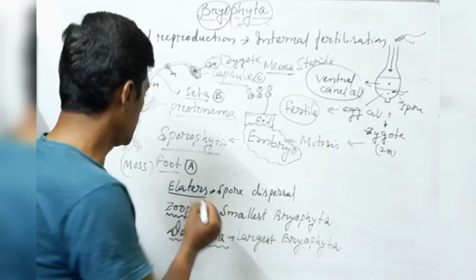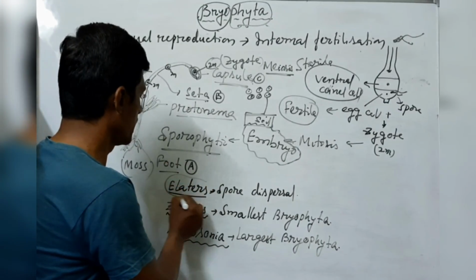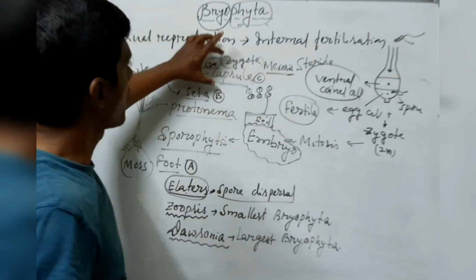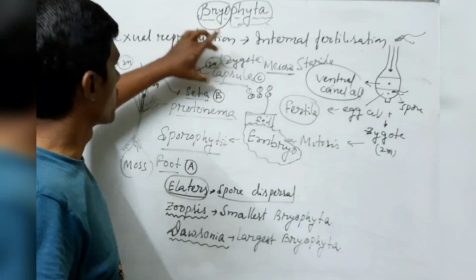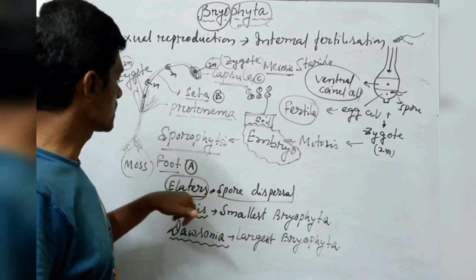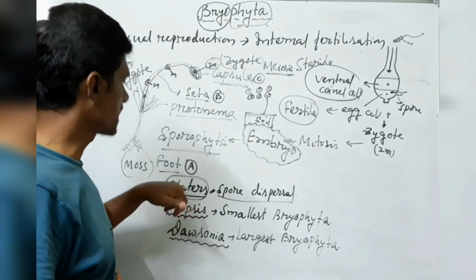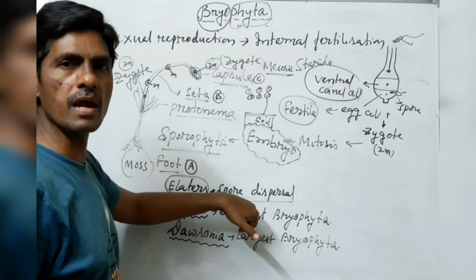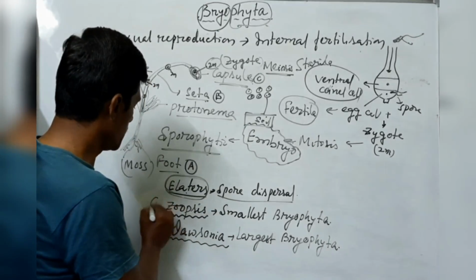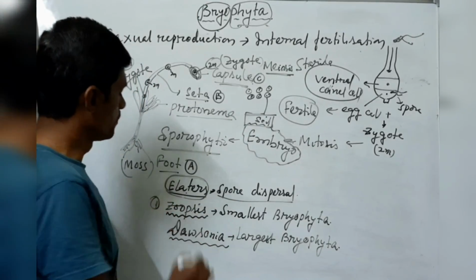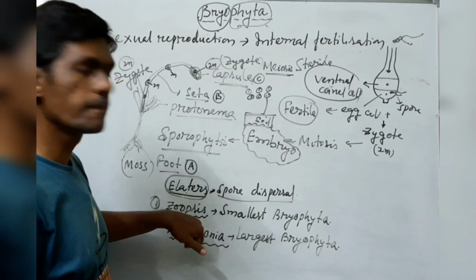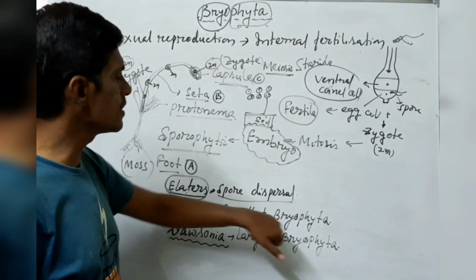What is called elaters? Elaters help in spore dispersal in the capsule of bryophytes. The spores can disperse from the capsule by the presence of these elaters. Next, two very important points. Zoopsis is the smallest bryophyte.